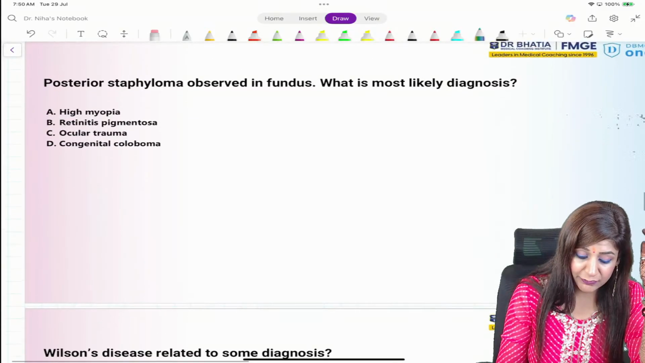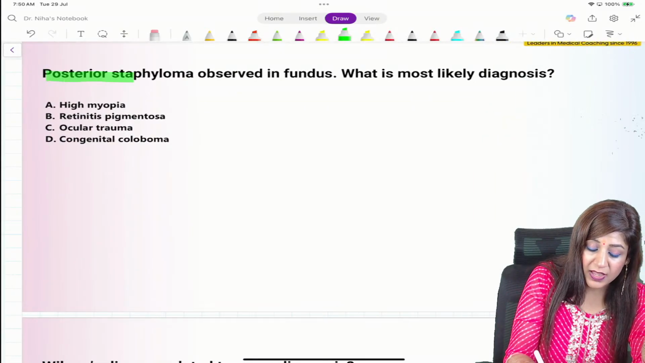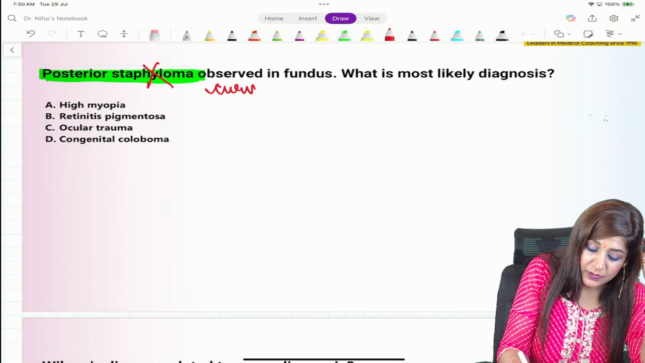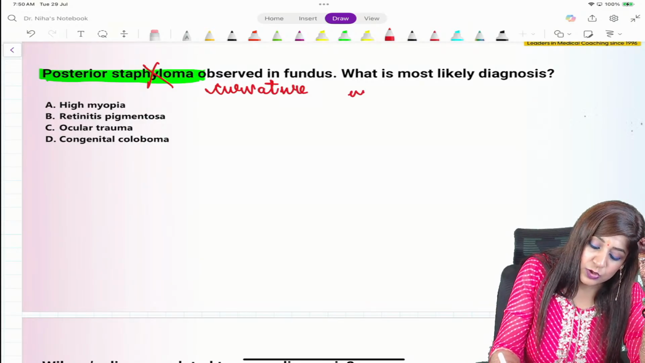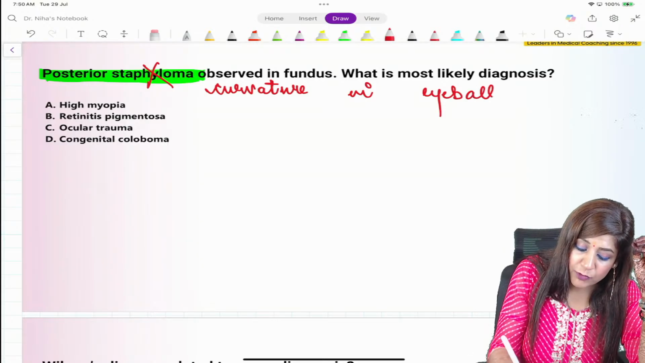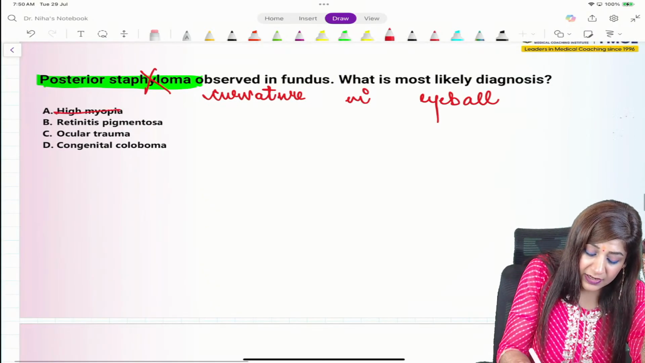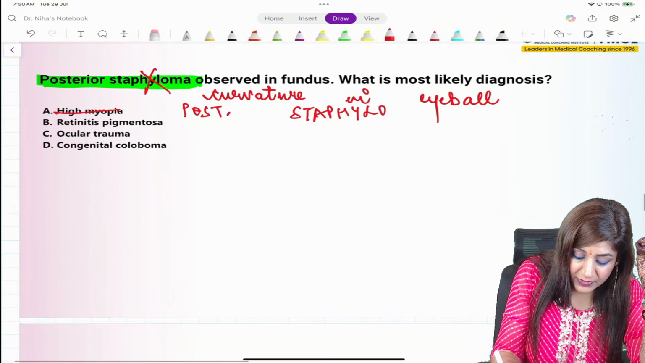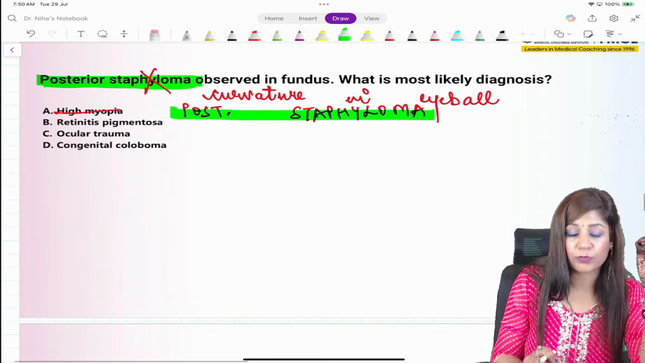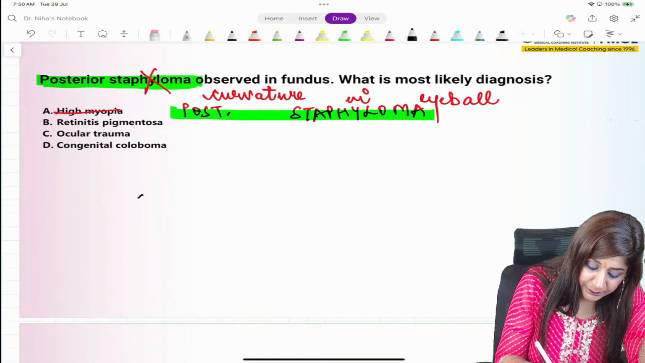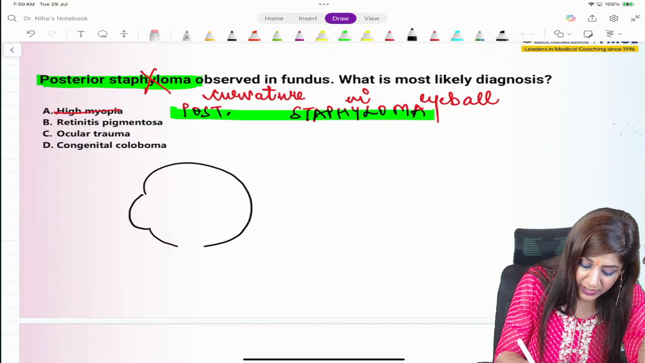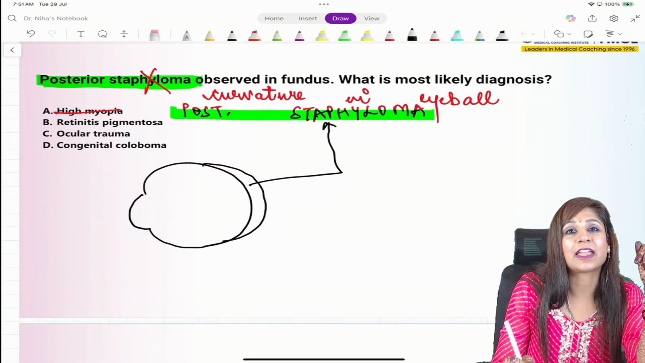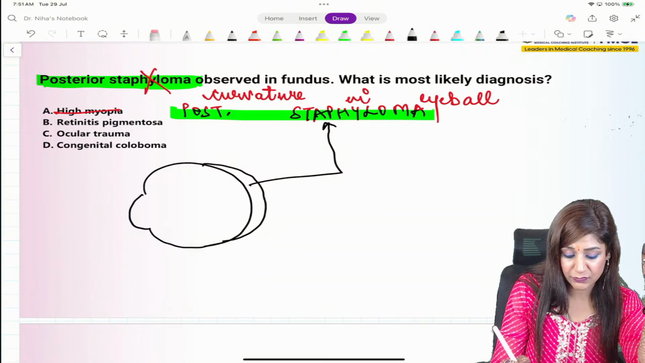Then posterior staphyloma. I think the question was not posterior staphyloma, they were saying posterior curvature in the eyeball, and the options had posterior staphyloma. Please correct me if I am wrong. That is why the answer was posterior staphyloma. Whenever you have posterior ectasia in the eyeball, like this, this is called posterior staphyloma.